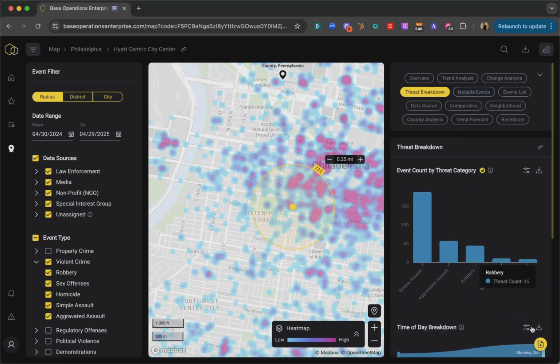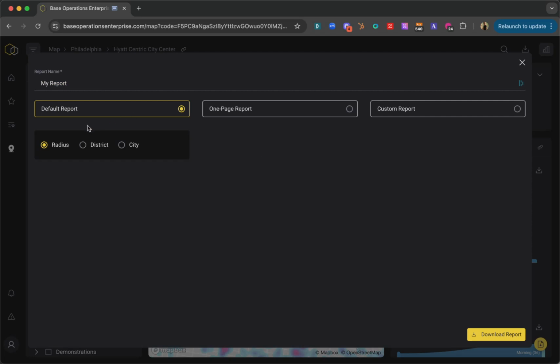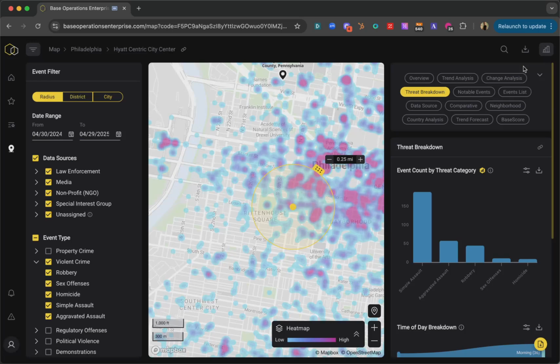When we're ready to create the briefing, we can hop over here to generate report. And what this will help us do is get the relevant charts, graphs, and visualizations to support our data and the recommendations that we're making.